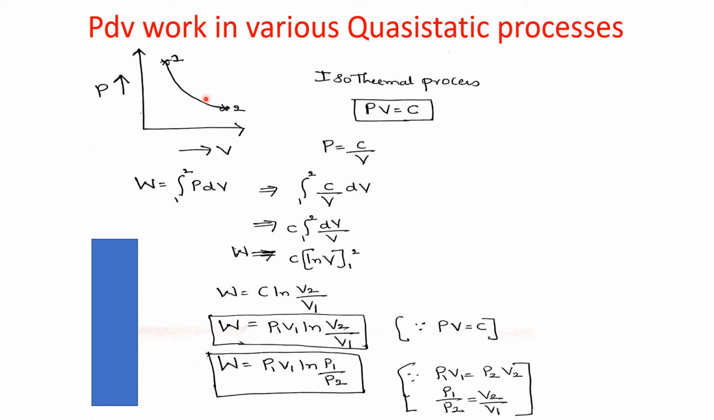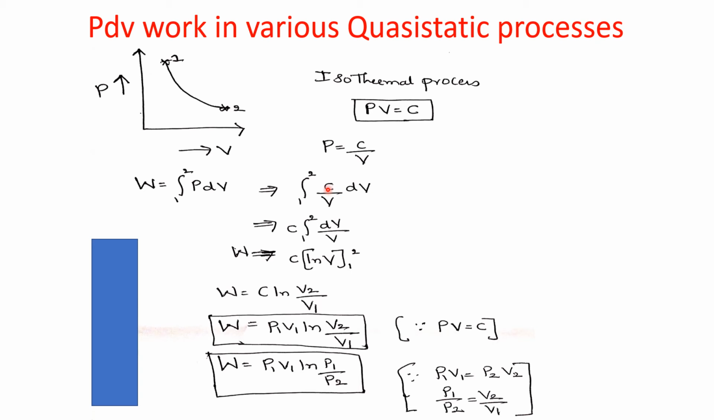Now let us calculate this P dV work for the isothermal process. For the isothermal process, we write the equation PV equal to C. Here also the same procedure: I will take P outside. P is equal to C divided by V. Our equation for work done, W is equal to the integration from 1 to 2 of P dV. So I will substitute P by C by V into dV.